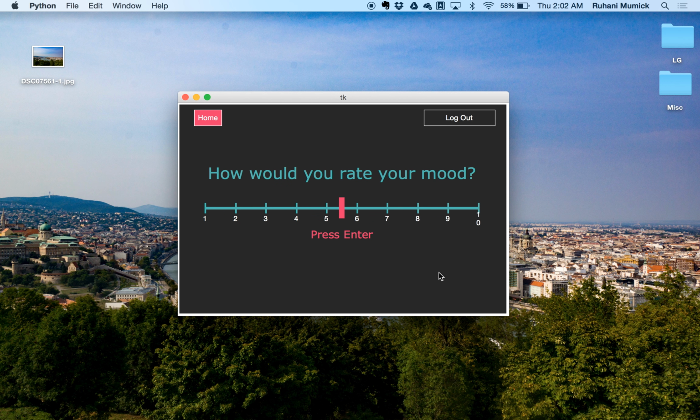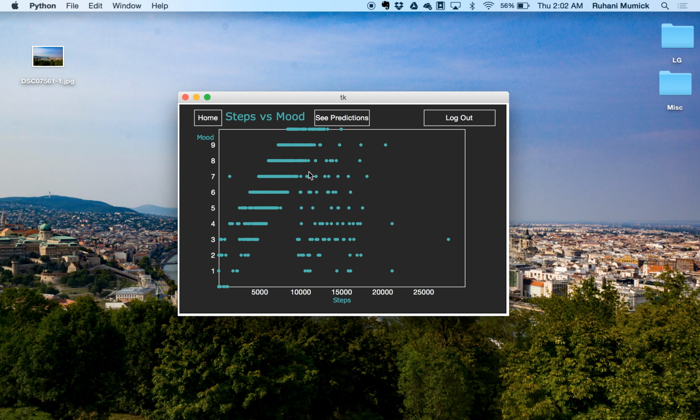So you click on mood, and now it prompts you to select what your mood is for the day. So I can say that maybe my rating is an 8 or a 7, so let's pick a 7. You can press enter. And now it shows you all of the historic data for your mood based on how many steps you've taken in that day. So you can look at this and maybe decide that you should be optimally taking around 12,000 steps in a day to have that really great mood of a 10 over there.